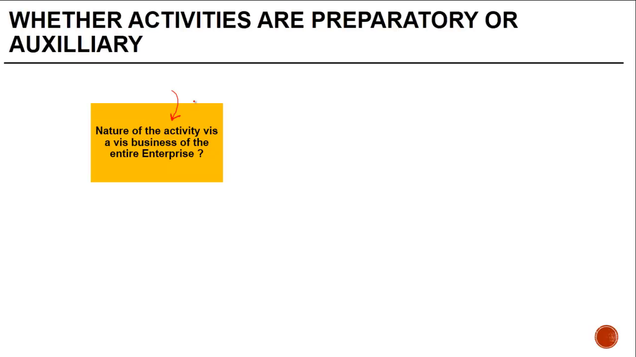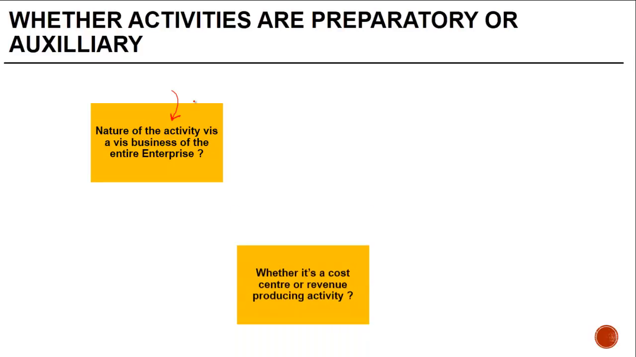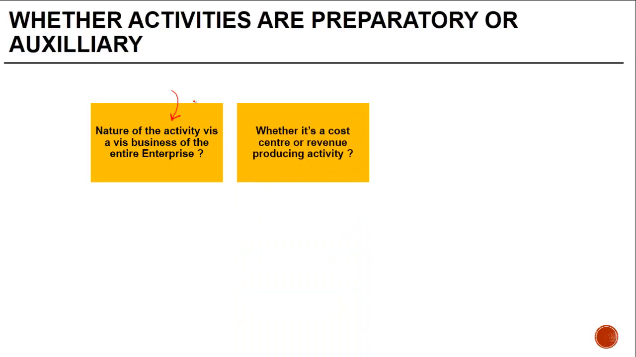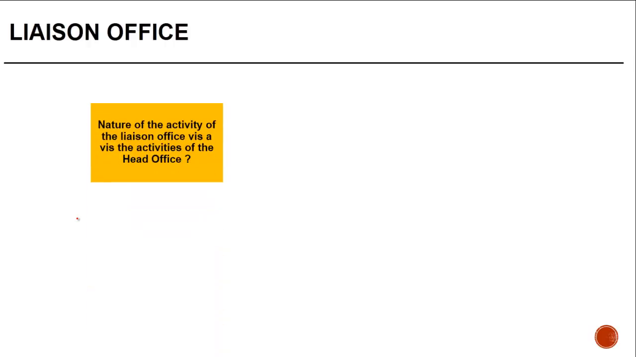So the contracting states actually decide that in such cases they are not going to exercise their right to collect taxes. Whether it's a cost center or revenue producing activity, if it's a cost center, obviously not a PE, could be a preparatory or auxiliary activity. But if it's a revenue producing activity, it cannot be clubbed under. Now, one of the most controversial and on which you will find a lot of cases is whether a liaison office constitutes a PE in India or not.